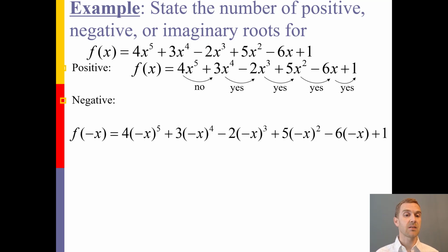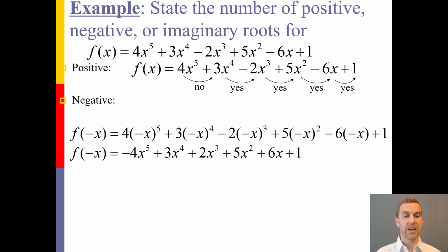Now when we look at the negative, we're going to substitute in negative x wherever there's an x, and we're going to simplify each of those statements. Negative x to the fifth will make a negative 4x to the fifth. Whereas negative x to the fourth is always going to become positive because it's an even index, so that stays plus 3x to the fourth. Negative x cubed will create a negative value, so negative times a negative becomes positive 2x cubed. Here, negative x squared is always positive, so that's still positive 5x squared. Negative x times negative 6 gives me positive 6x, and plus 1.